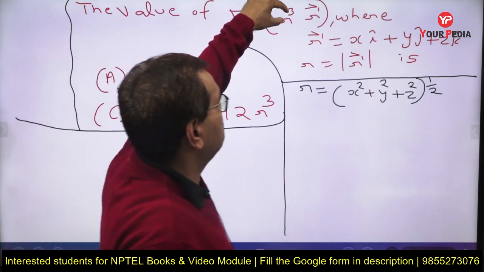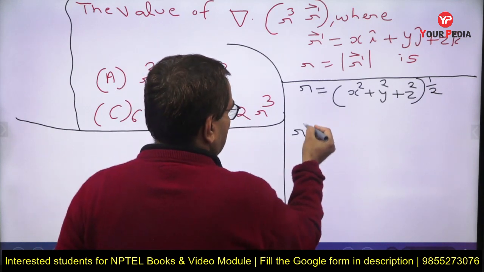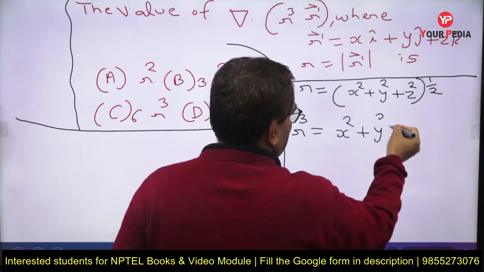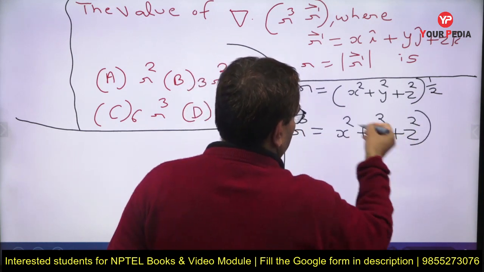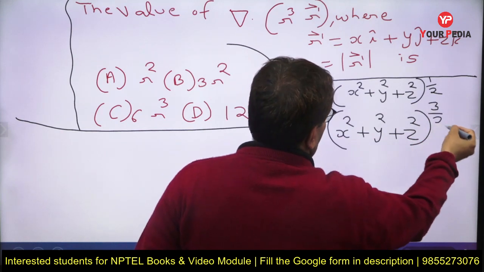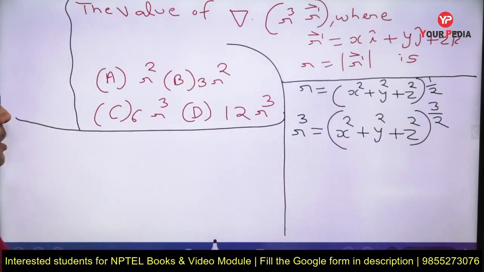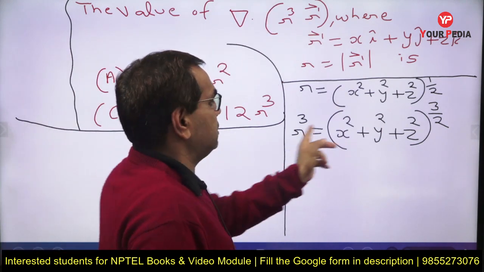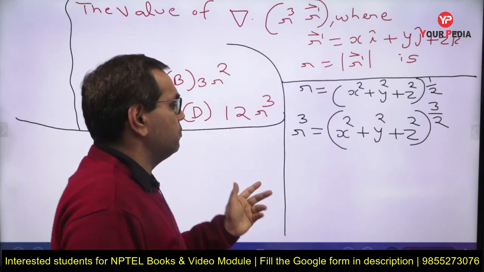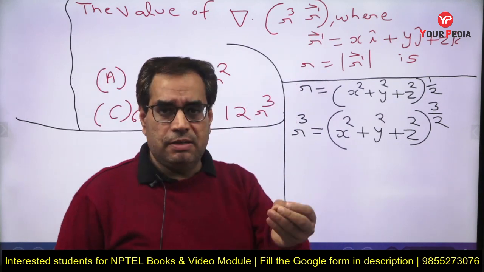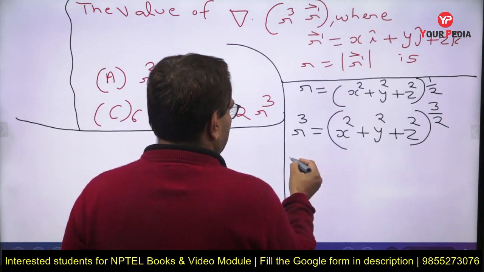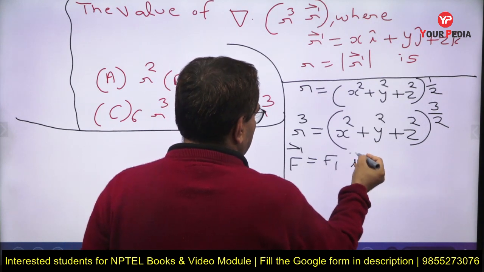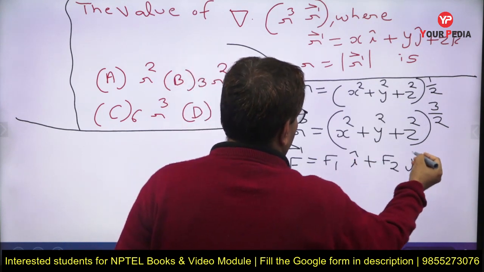Now here is r cube, so r cube will be equal to what? (x square plus y square plus z square) to the power 3 by 2. This is r cube. Now this r cube is multiplied as a scalar function with vector r. This is a scalar function and this is a vector function, so we can simply multiply a scalar function with a vector. So we get a vector function, say f equal to f1 i plus f2 j plus f3 k.